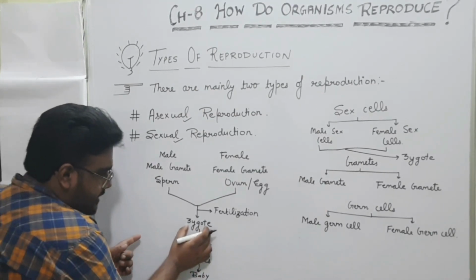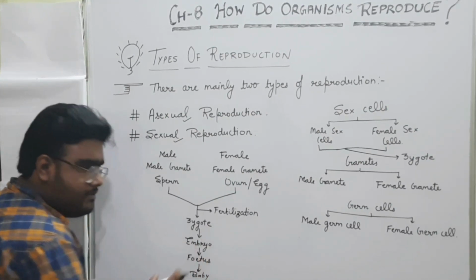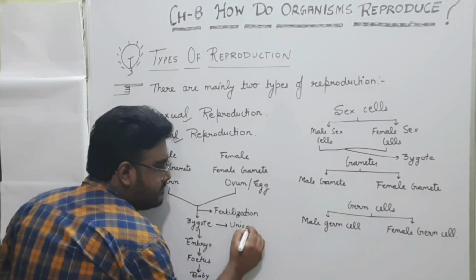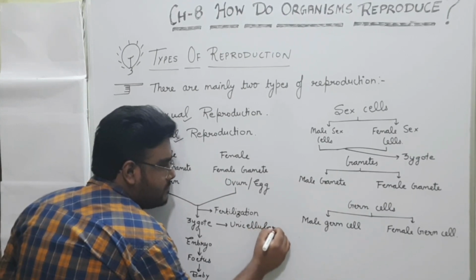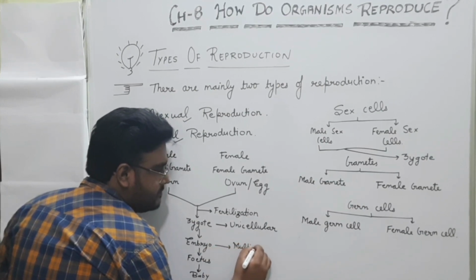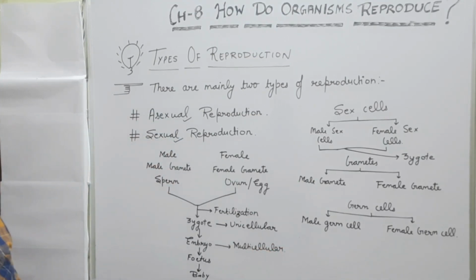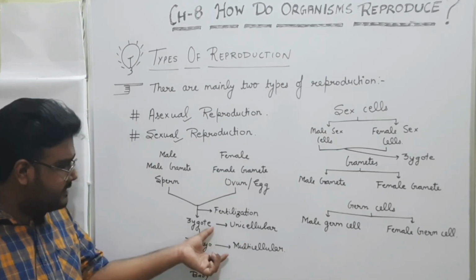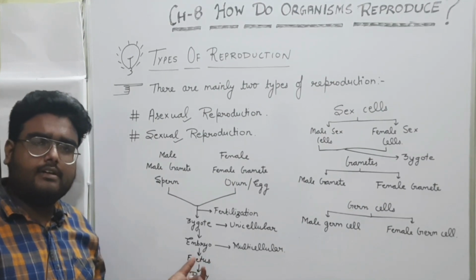Then what is the difference between zygote and embryo? That is, zygote is unicellular and embryo is multicellular. This is the basic difference between zygote and the embryo. Then in fetus, organs will develop.